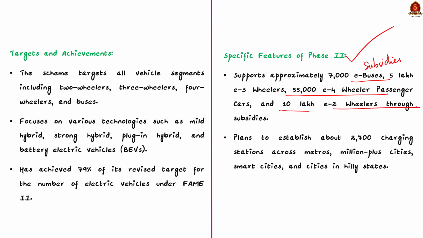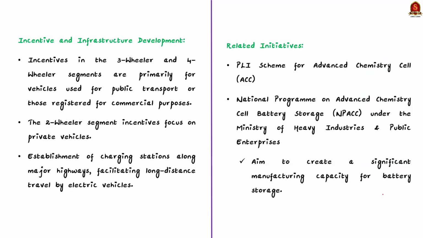Thirdly, about 2,700 charging stations are planned across metros, million plus cities, smart cities and hilly state cities. Here the goal is to ensure at least one charging station is available within a 3-kilometer grid. Fourthly, incentives in the 3-wheeler and 4-wheeler segment are primarily for vehicles used for public transport or those registered for commercial purposes. In contrast, the 2-wheeler segment incentives focus on private vehicles.